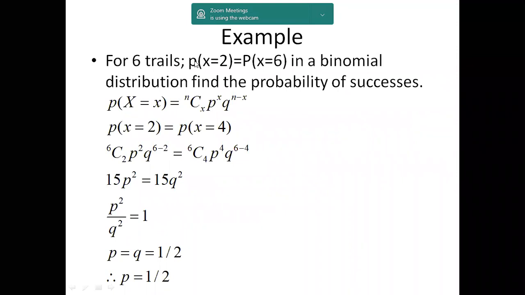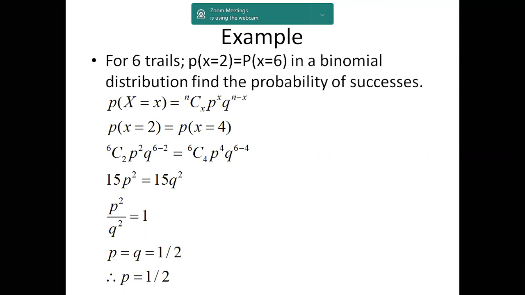So here is another example. For 6 trials, probability of x equals 2 is equal to probability of x equals 6. In a binomial distribution, find the probability of success. So here one expression is given: probability of x equals 2 is the same as probability of x equals 6 when 6 trials happen. Then they are asking you to calculate the probability of success.